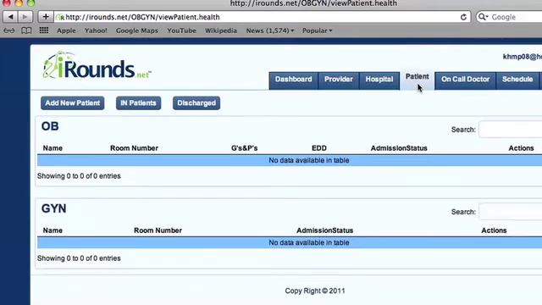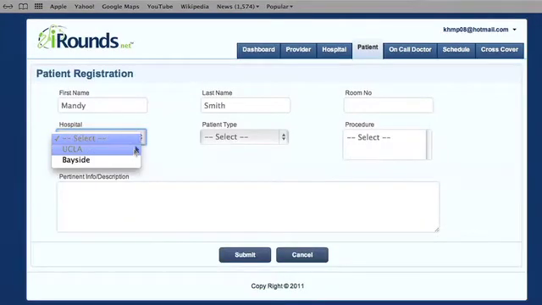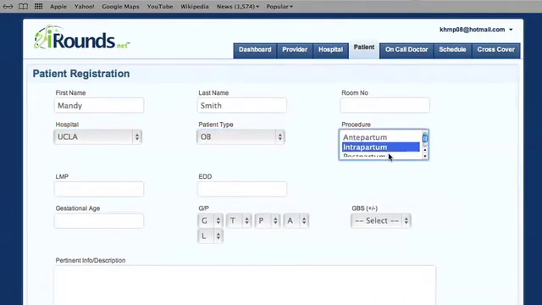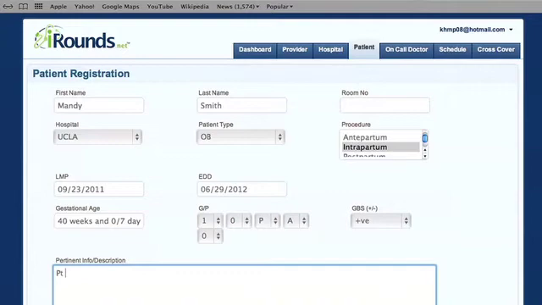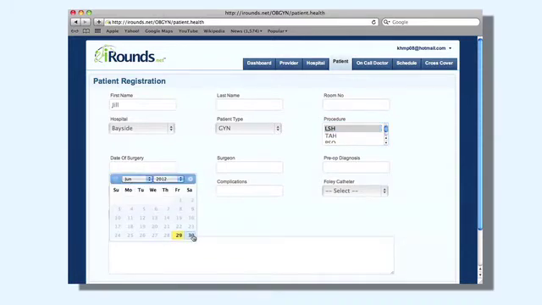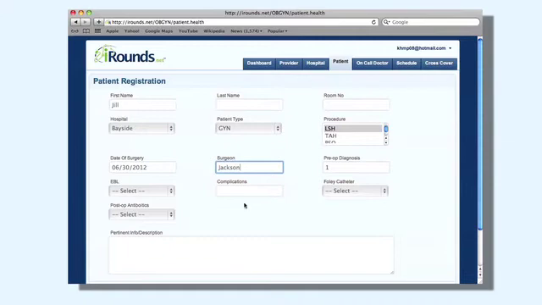Under the Patient tab, your administrative staff will be able to add patient information including scheduling C-sections, inductions, deliveries, and surgeries. You can enter their name, the hospital where they will have their procedure, and whether they will be an OB or a GYN patient. For OB patients, you can select the type of procedure they will undergo, their LMP, and their due date. You can also keep track of their Gs and Ps, indicate whether they are GBS positive, and enter any other pertinent information. For a GYN patient who may be having a procedure at a different hospital, you can schedule the type of procedure, enter the date of surgery, as well as the surgeon performing the operation. All other pertinent information can be filled out by the physician.